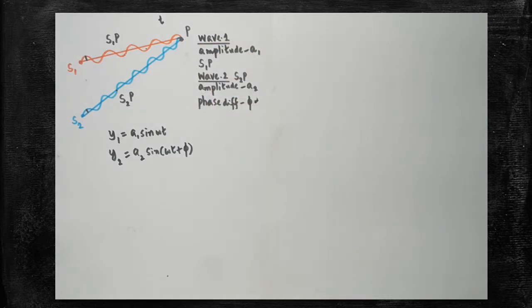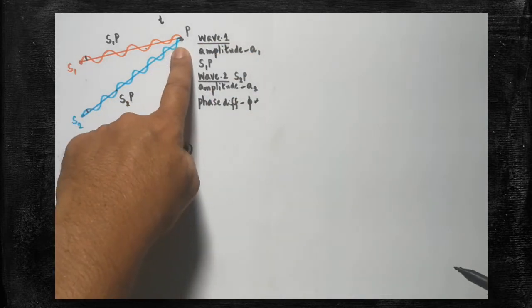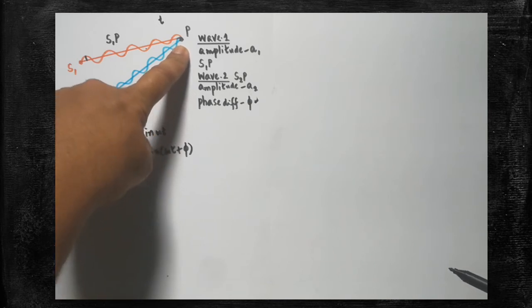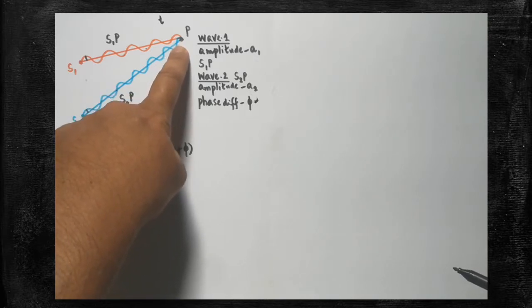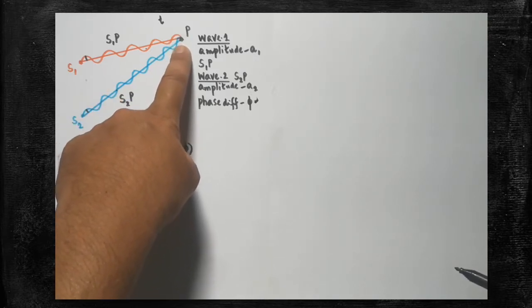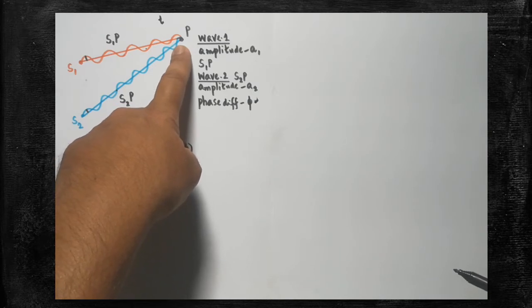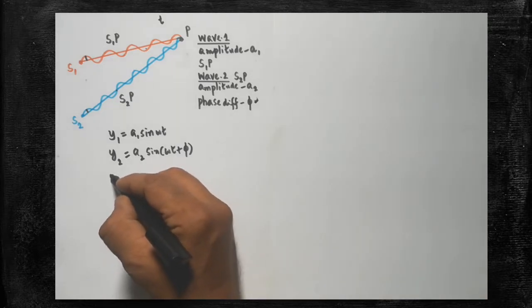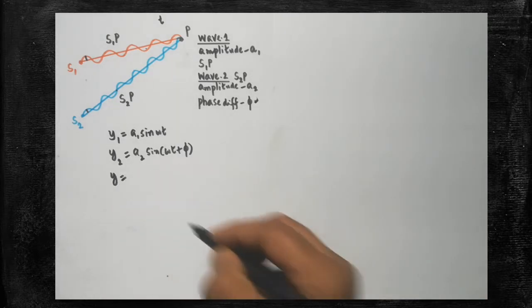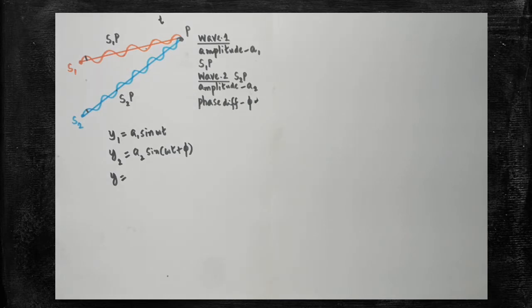These two waves are going to superpose at point P. After superposing, what will happen? Here, this particle will be experiencing the resultant displacement. Are you clear? Resultant displacement. The interference will happen due to superposition of two waves. This particle will experience the resultant displacement. So, how will you write the resultant displacement? Resultant displacement is the vectorial addition of the displacement of the first wave and second wave.